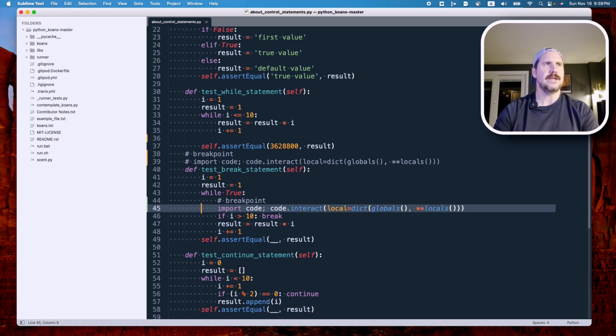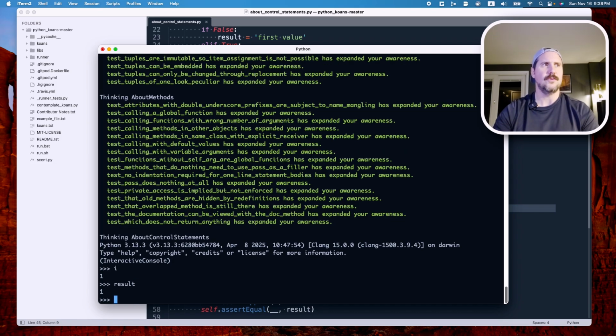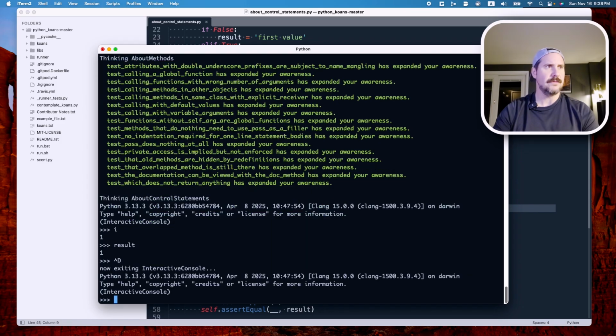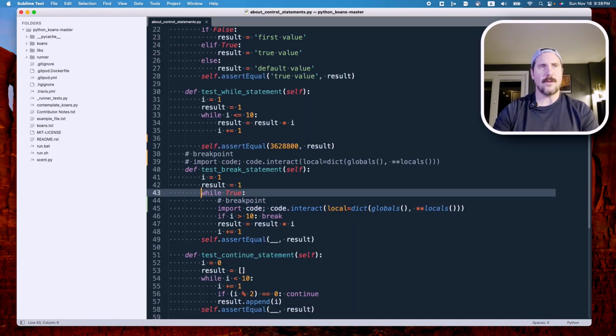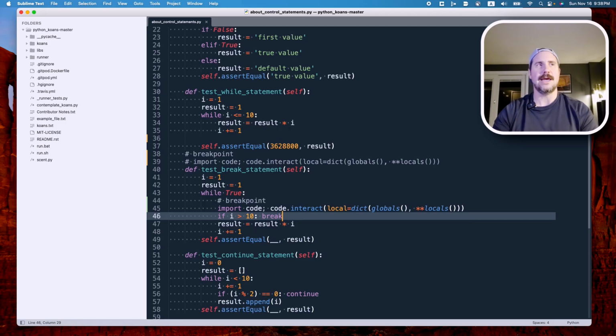Okay, so let's see what I is currently. I is 1, result is 1. Okay? We can press Control D, I believe, to loop through again. And now we've come around the second time, and we've hit line 45 again in the loop. We assume that is because I is not yet greater than 10 and therefore hasn't hit that break function, I guess, might be a better way to say it. And therefore we keep going.